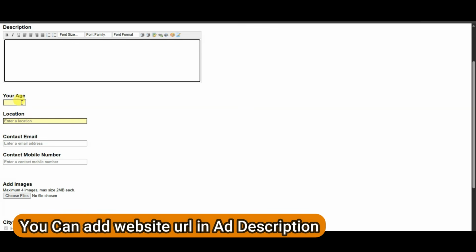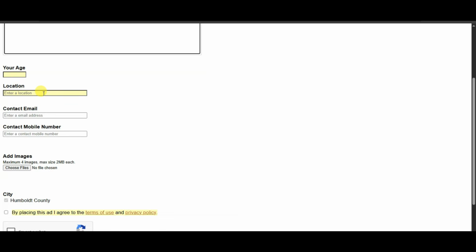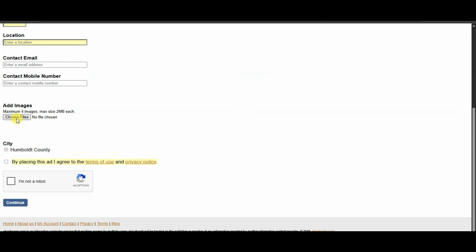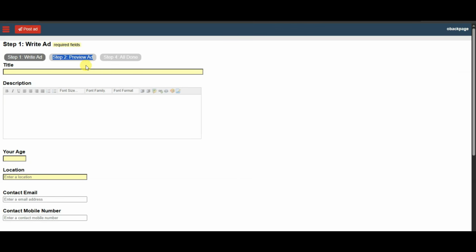You can type your age. You can select your location. You can upload your image. You can read and accept the terms of service. You can verify this captcha. At last, you can click on the continue button. In the next step, you can preview your ad. In the third step, you can publish your ad on this website.